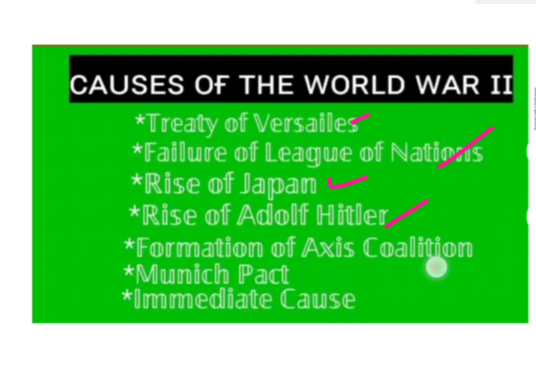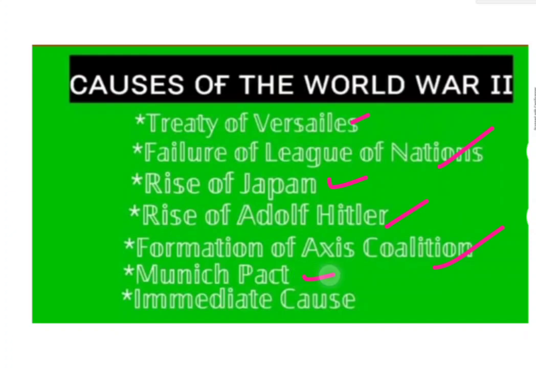The next one, formation of the Axis coalition. Here, what is that? Rome, Berlin, Tokyo axis. Regarding that I will explain. Rome, in the sense, which country's capital? Italy. Berlin, Germany, the German capital. Tokyo, Japan's capital. So, Rome, Berlin, Tokyo axis. Regarding that I will explain, children.